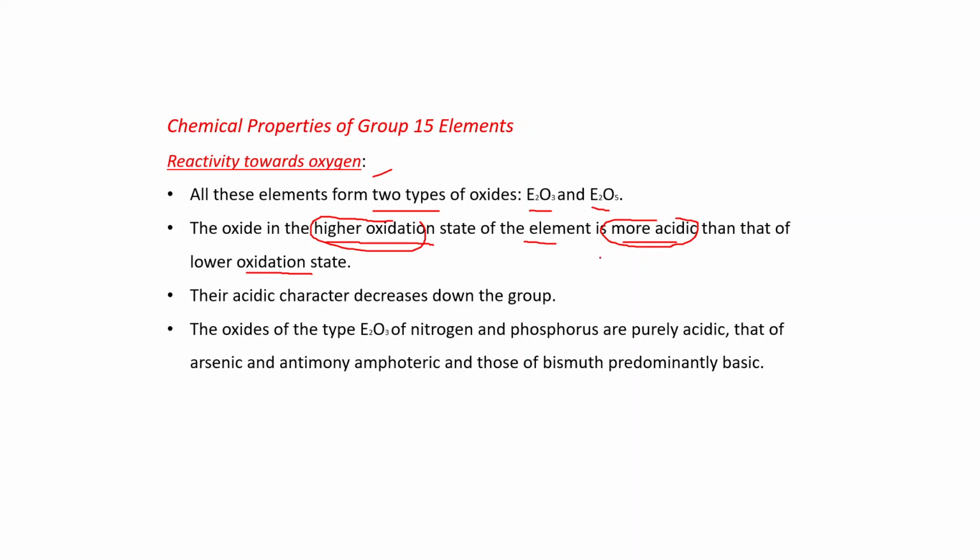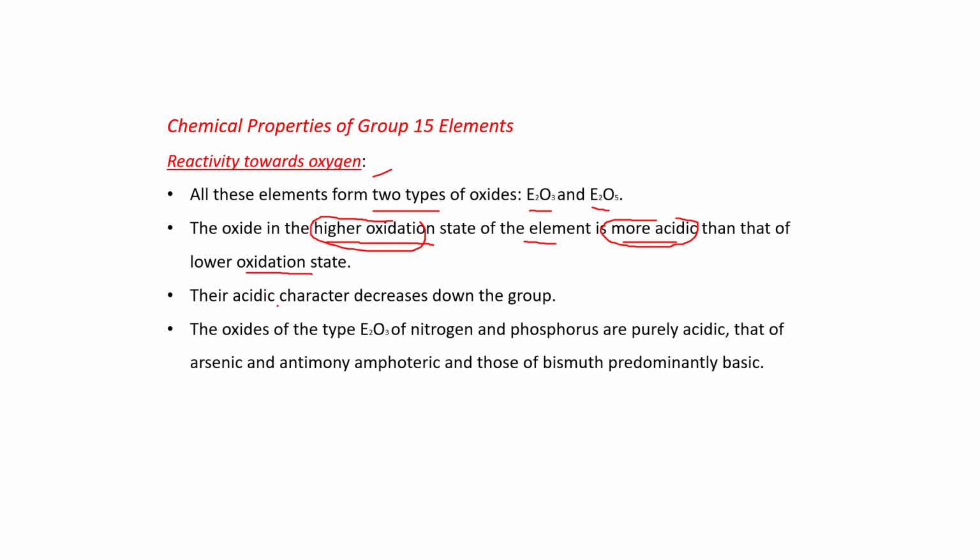Higher oxidation state of the element is more acidic. Positive charge is there, that's why acidic nature is there. Positive charge means it can accept electrons easily because it is positive, and according to the Lewis concept of acid and base, electron acceptors are acids. That's why oxides in the higher oxidation state are more acidic.